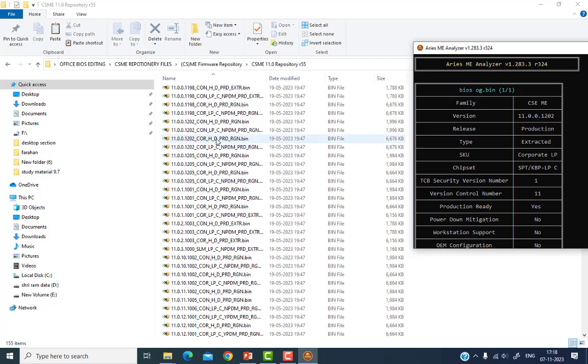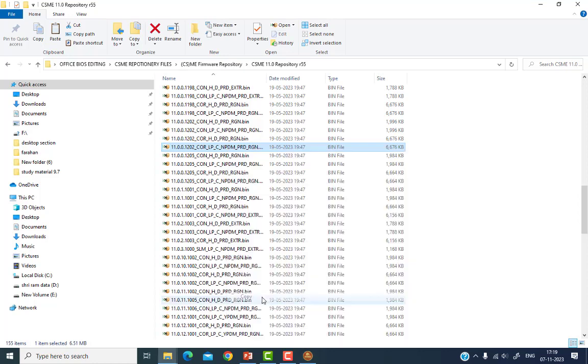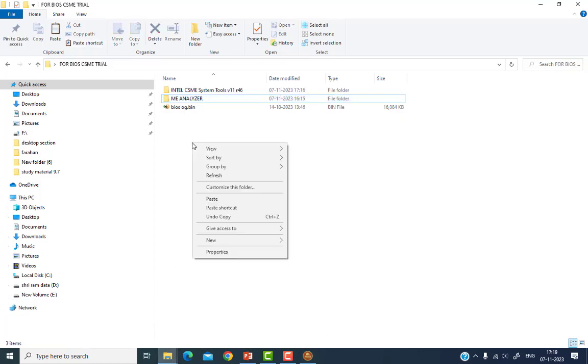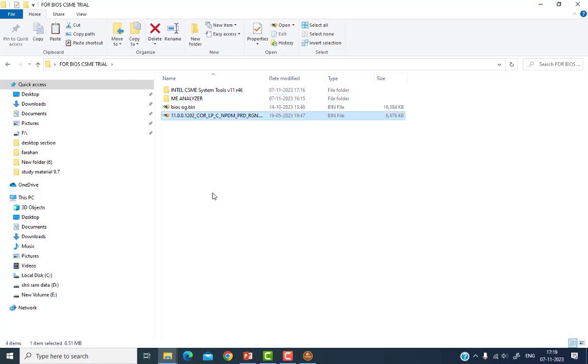You can see there are so many files. So corporate, COR, this file: 11.0.0.1202 COR corporate and then LP. So this is my clean ME file. I just copy this file and put it into this trial folder.